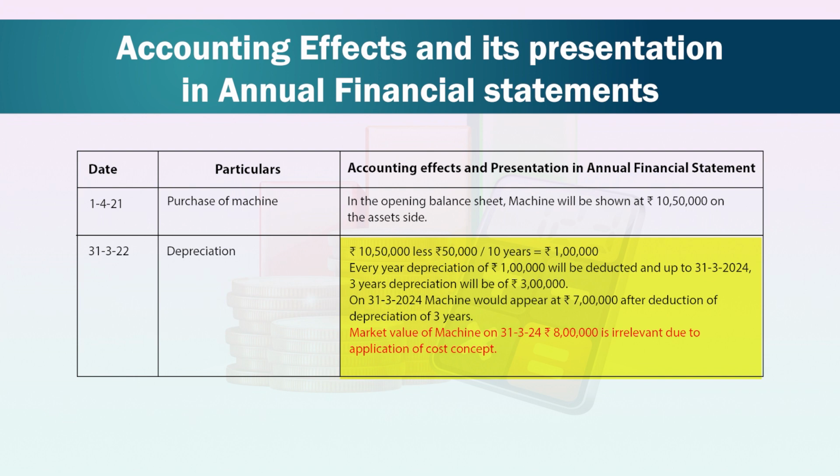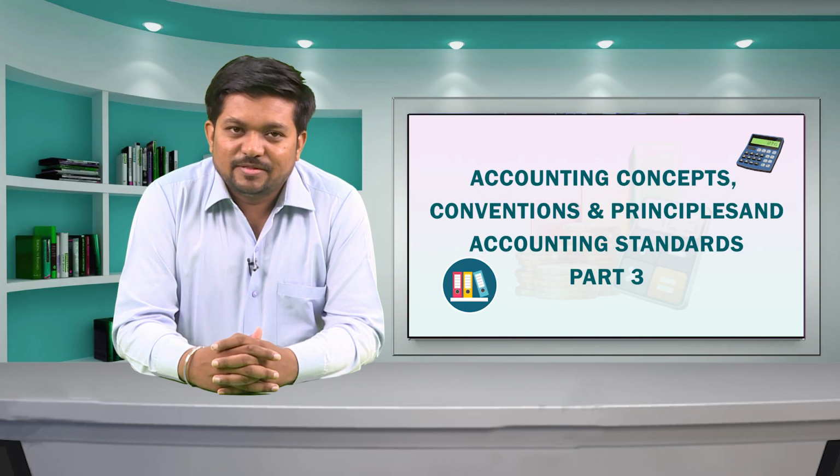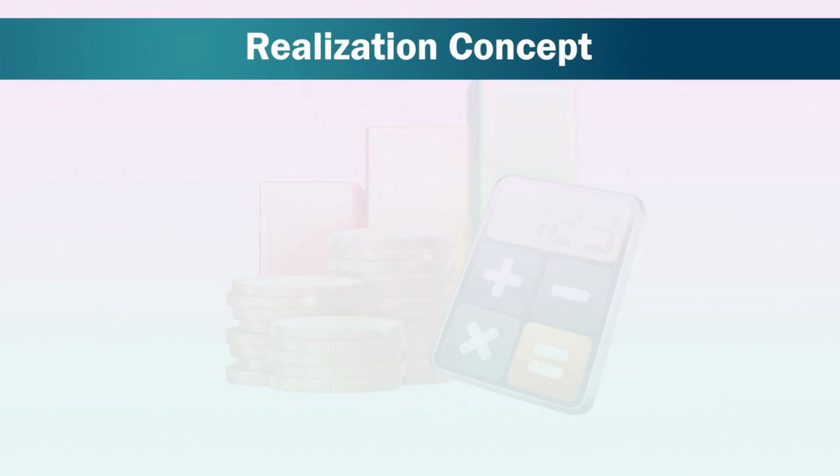It means every year depreciation of rupees 1 lakh will be deducted, and up to 31st March 2024, that is for the 3 years, depreciation will be rupees 3 lakh in total. On 31st March 2024, the machine would appear at rupees 7 lakh after deduction of depreciation of 3 years. The market value of the machine on 31st March 2024 is rupees 8 lakh, which is irrelevant due to application of the cost concept.